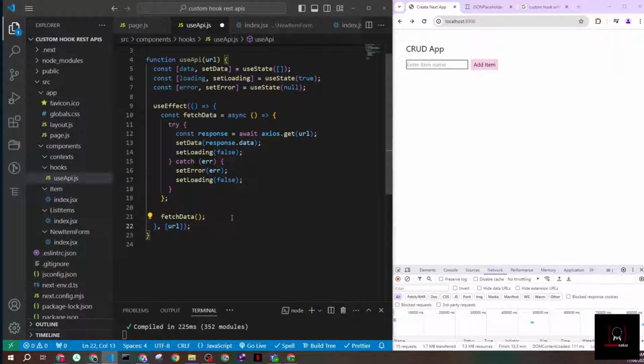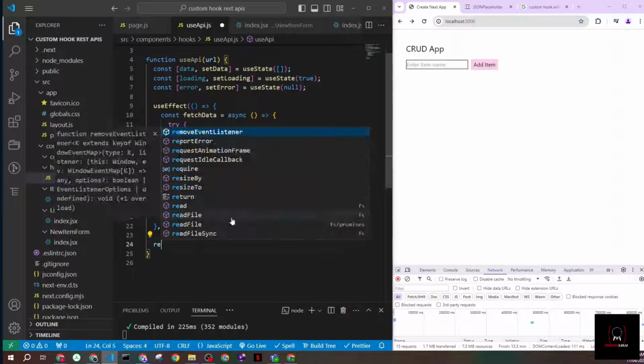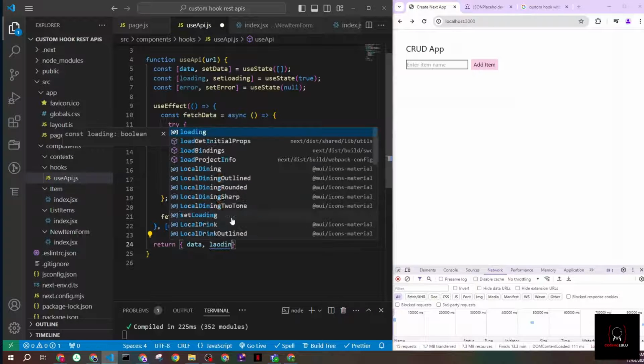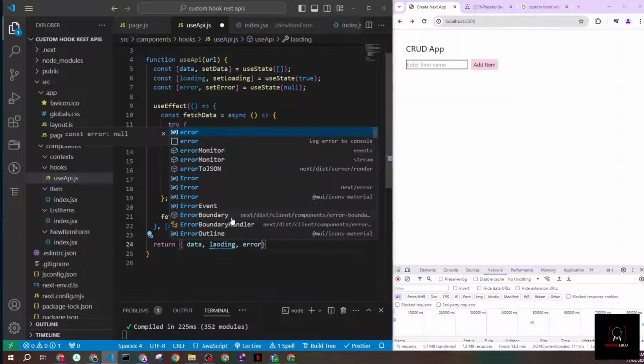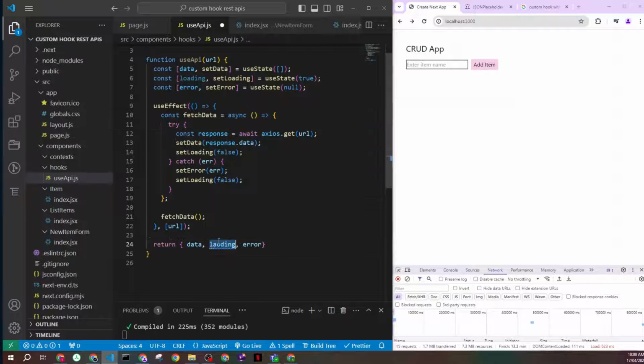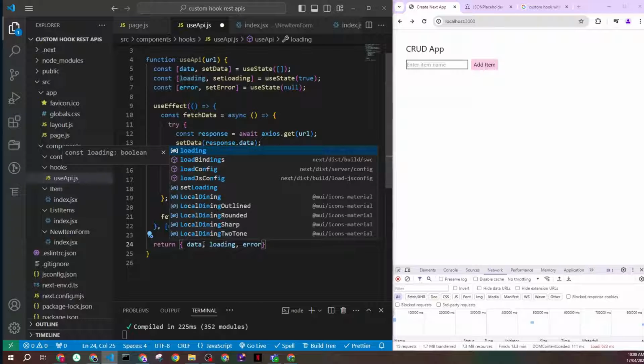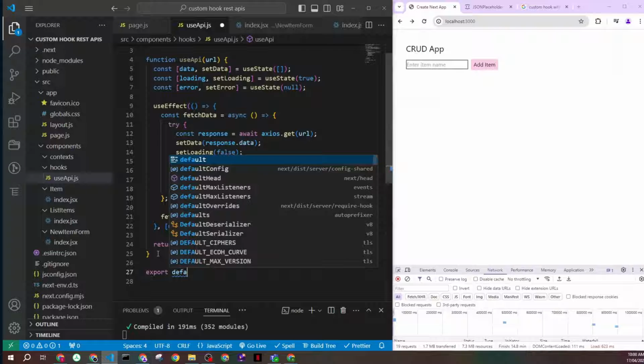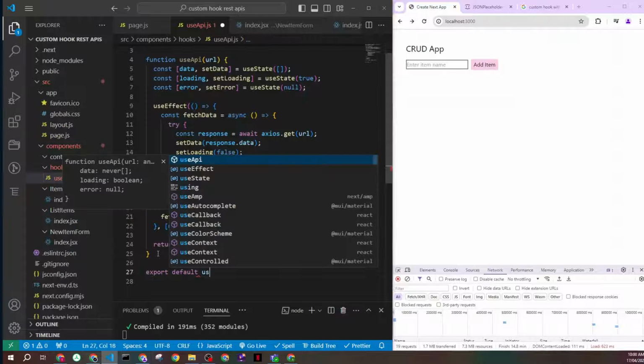So I'll come after my useEffect function and say return, and I'll return my data, also my loading, I need all of them, and the error state. And then we just go and export our hook. Export default useAPI.